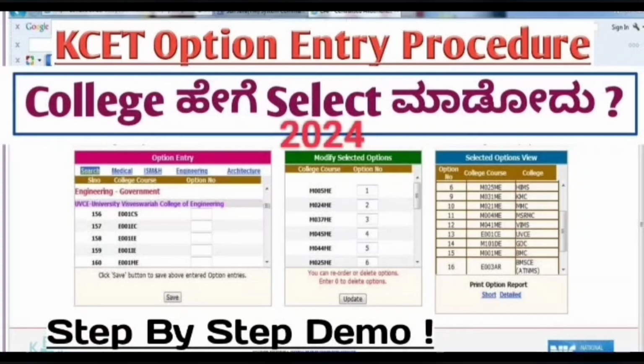So, KCET option entry procedure. I know many people are still waiting for the verification slip. After the verification slip, this is the procedure. The first step is option entry. If you do the option entry well, you will get a good college. So in this video I will tell you step by step, from start to end, how the option entry website will work. Don't worry, for online students the verification slip will come as soon as possible, most probably this week only.